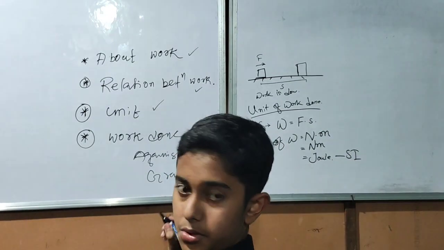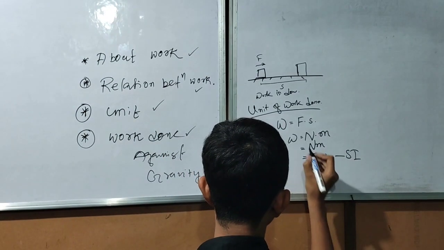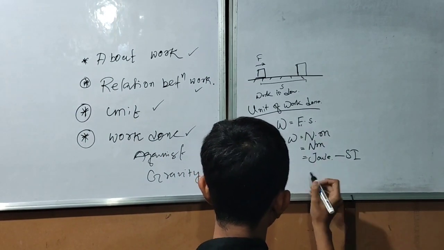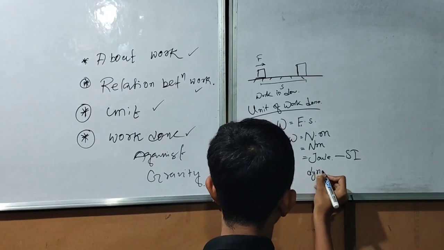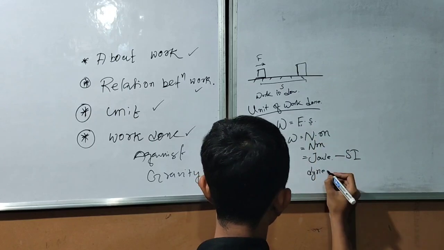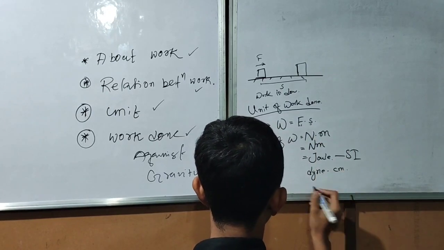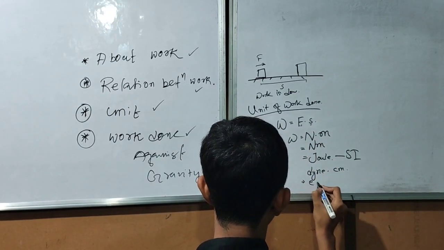Now we will see the CGS unit. In CGS, the unit of force is dyne, and the CGS unit of displacement is centimeter. Dyne centimeter is also known as erg.